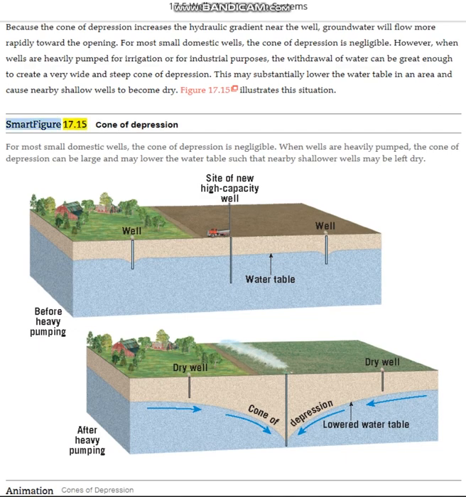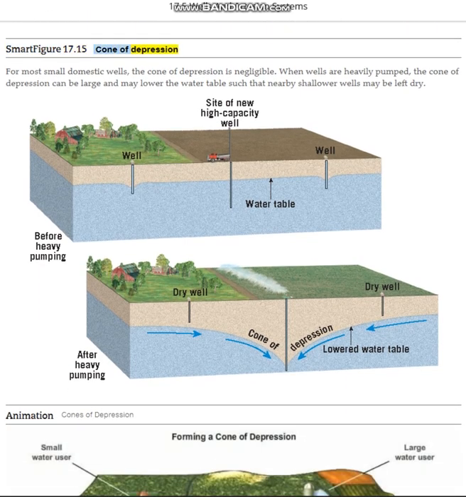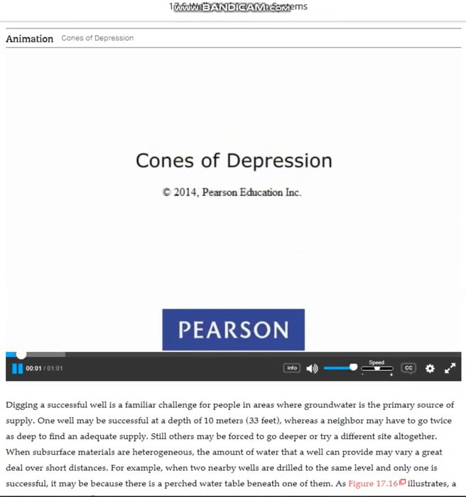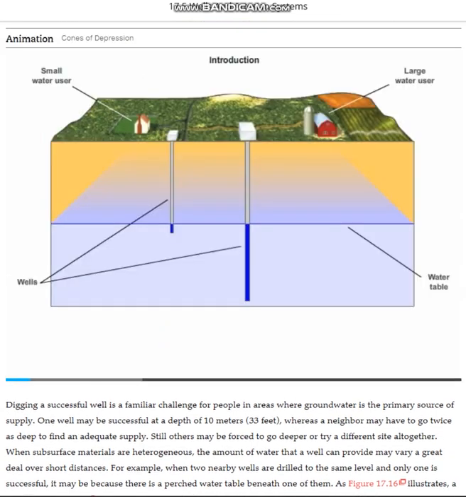Smart figure 17.15 Cone of depression. For most small domestic wells, the cone of depression is negligible. When wells are heavily pumped, the cone of depression can be large and may lower the water table such that nearby shallower wells may be left dry. Groundwater cone of depression. The depth of a water table is frequently changed when groundwater is pumped from a well.